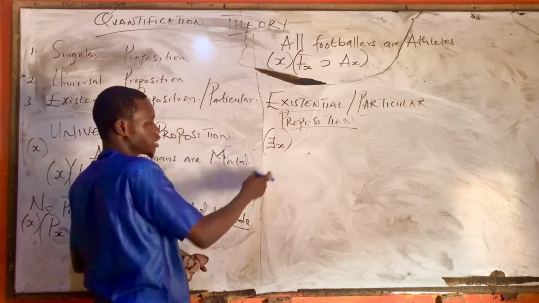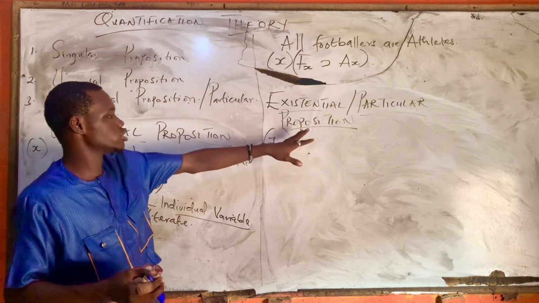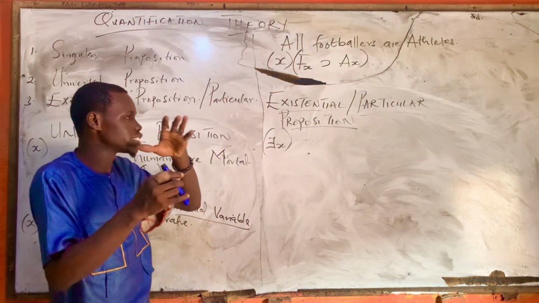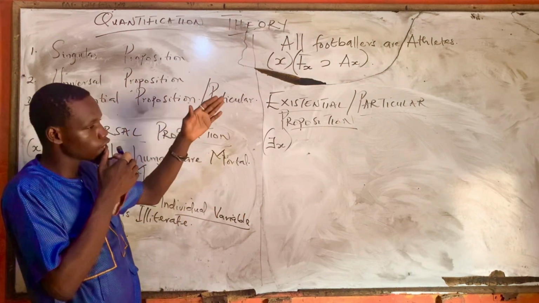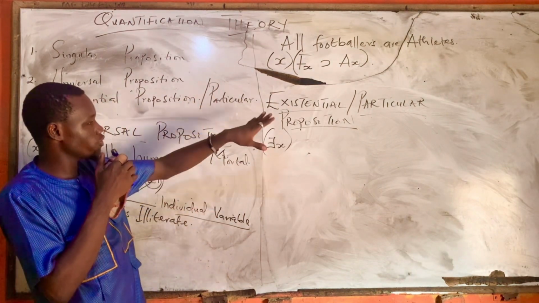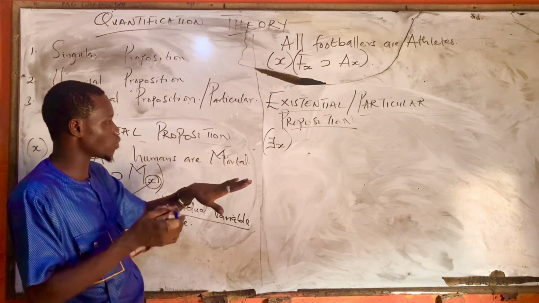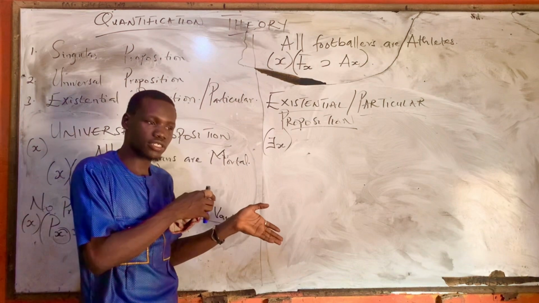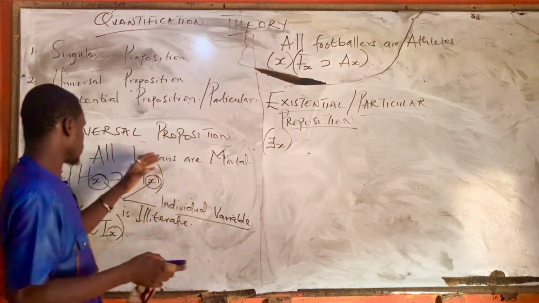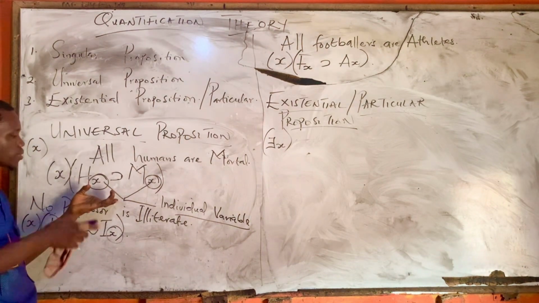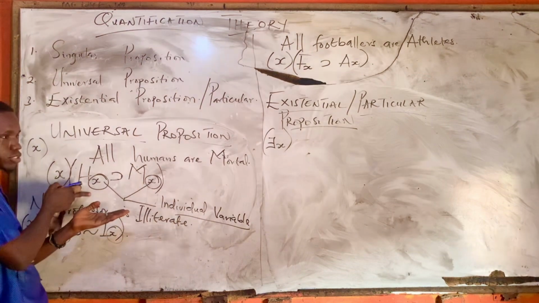Inverted E X. Now we have the universal and the particular. Under the universal we have affirmative and negative, and under the particular we also have affirmative and negative. So here we symbolized the affirmative and negative of the universal proposition.